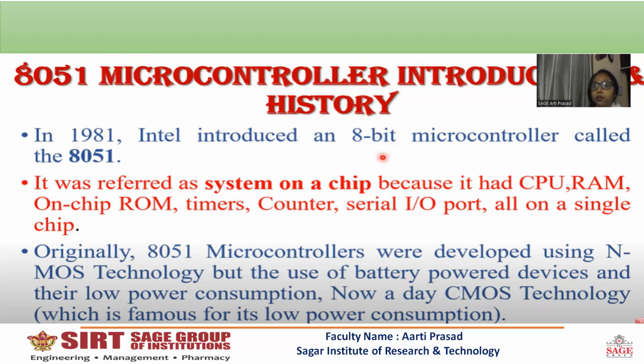It was referred to as a system on a chip because it had CPU, RAM (random access memory), on-chip read-only memory, counters, timers, and serial input ports, all on a single chip. Basically, it was referred to as a system on a chip because these components, CPU, RAM, timer, are all in the same chip. That's why its name is system on a chip.